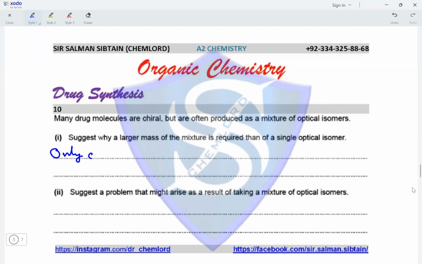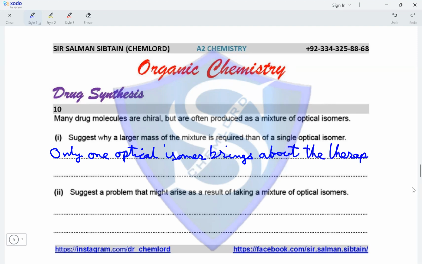Only one optical isomer brings about the therapeutic effect.